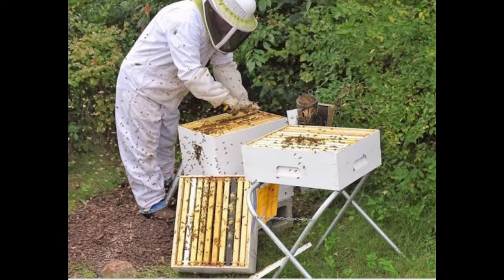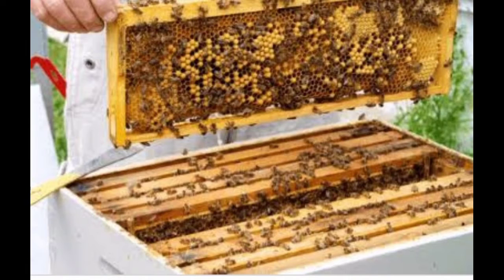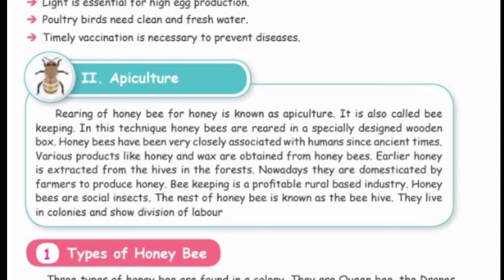Honeybees have been very closely associated with humans since ancient times. Various products like honey and wax are obtained from honeybees. Earlier, honey was extracted from the hives in the forests. Nowadays, they are domesticated by farmers to produce honey. Beekeeping is a profitable rural-based industry. Honeybees are social insects. The nest of honeybees is known as the beehive. They live in colonies and show division of labor.